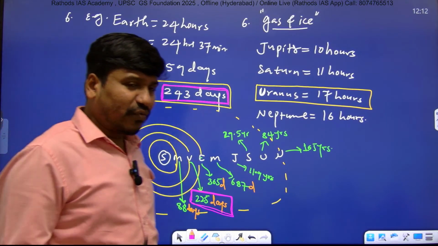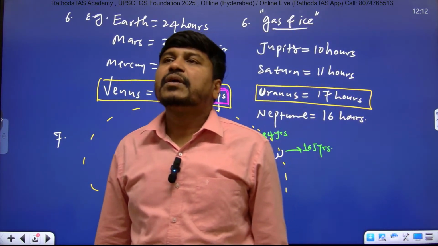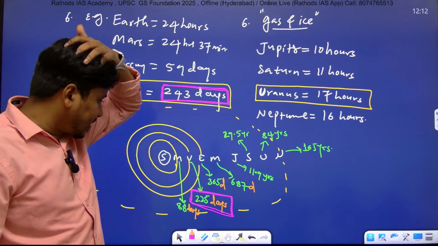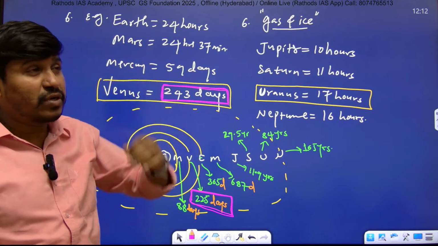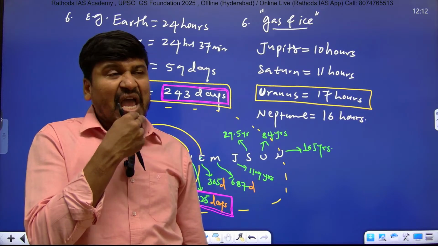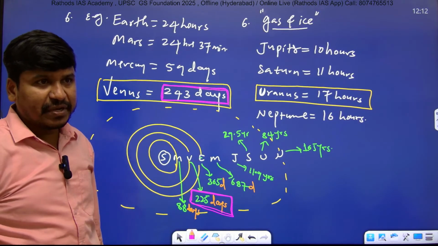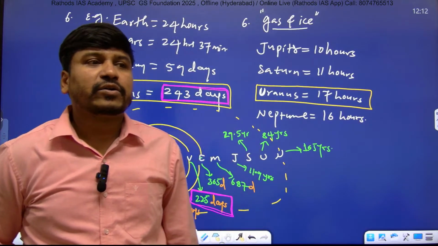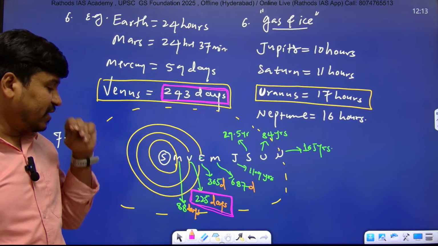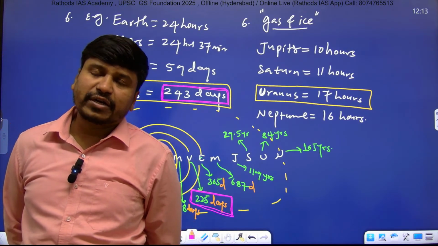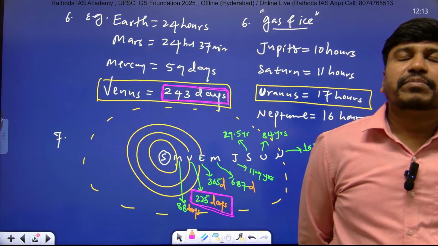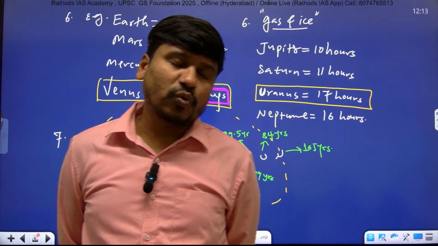Note, write down: Venus is the only planet that takes more time to complete one rotation, but less time to complete one revolution, because its rotational speed is very low.